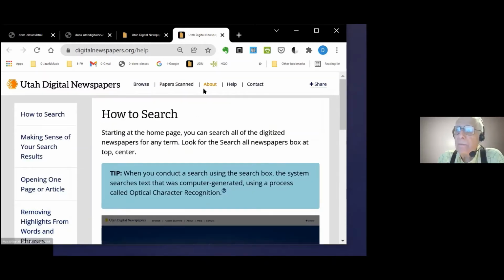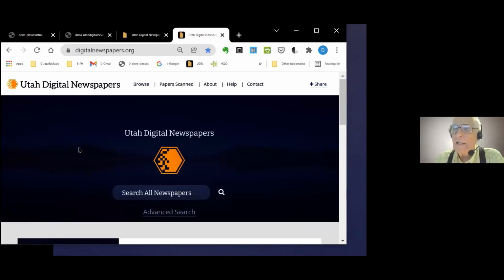Now, at any place in the website, to get back to the home page, click on this thing over here on the left. You see where it says Utah Digital Newspapers? Just to the left of that is an icon. If I click on that icon, it takes me right back here to the home page.